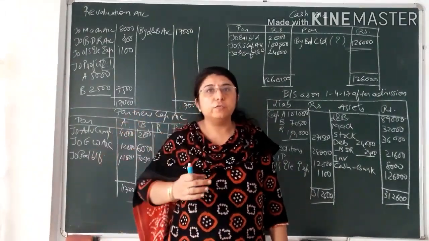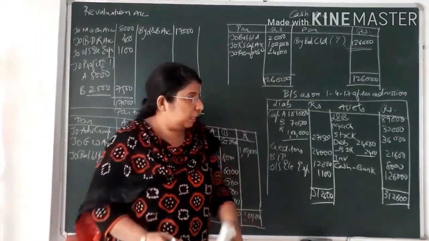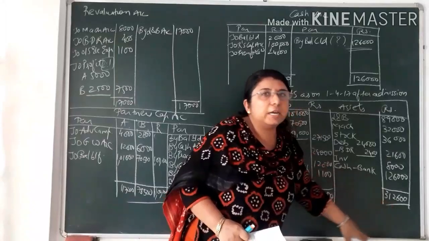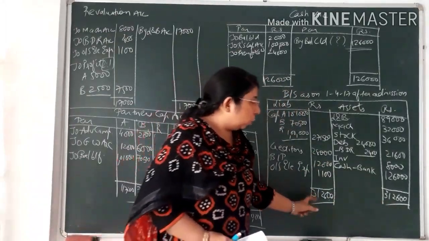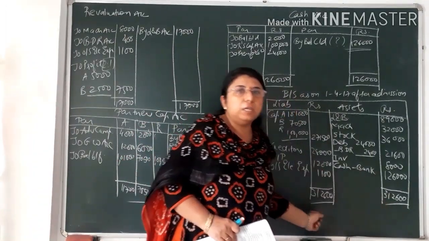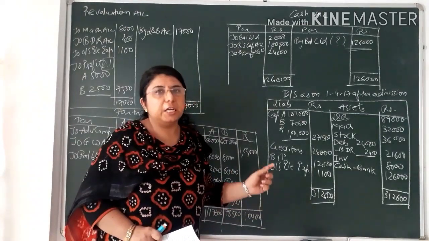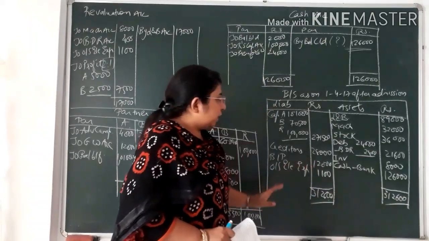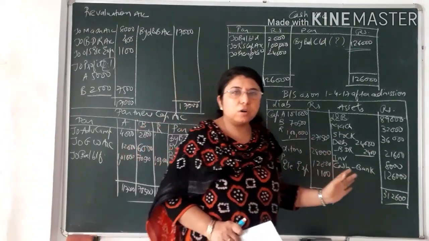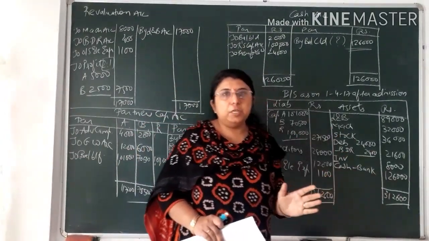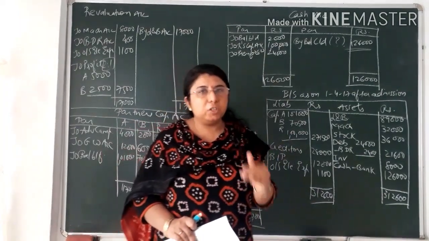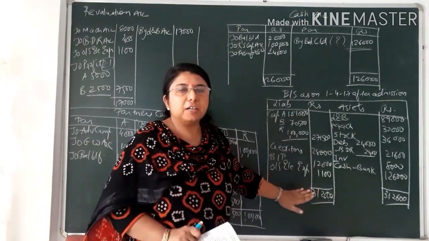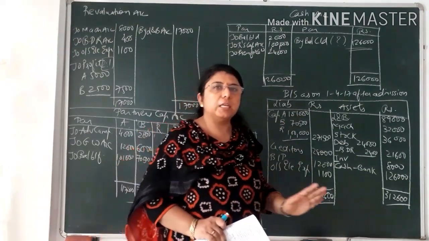So after seeing that, you verify that no entry is remaining from the old balance sheet, or any posting of the adjustment is also not remaining. After completion of all the entries, you have to see that the total of both the sides should come equal. If the total of both the sides does not come equal, it means somewhere you have made a mistake in an entry, or an entry has been missed by you. So please verify that no posting of the journal entry is remaining, and even from the balance sheet, whatever entries on which the adjustment are not given are also to be posted in the new balance sheet after admission as they are, without any change.